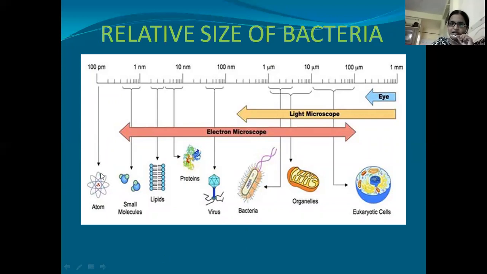Here in this slide, you can see the bacteria in the center. This is the bacteria. Its size is ranging from 1 micrometer to maybe 10 micrometers. If we see towards the left side, there are viruses and biomolecules, and towards the right side there are organelles of eukaryotic cells and others. If we go further, you can see the eukaryotic cells. So these are bigger than the bacteria, and these things are smaller than the bacteria.